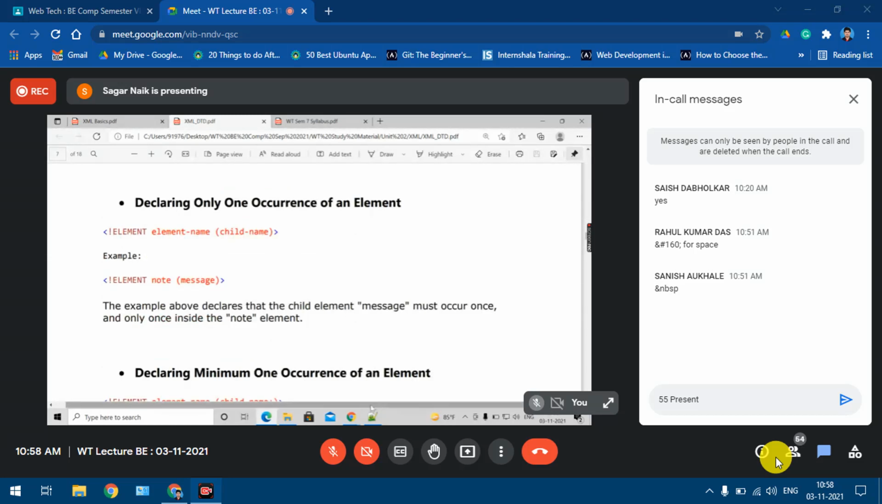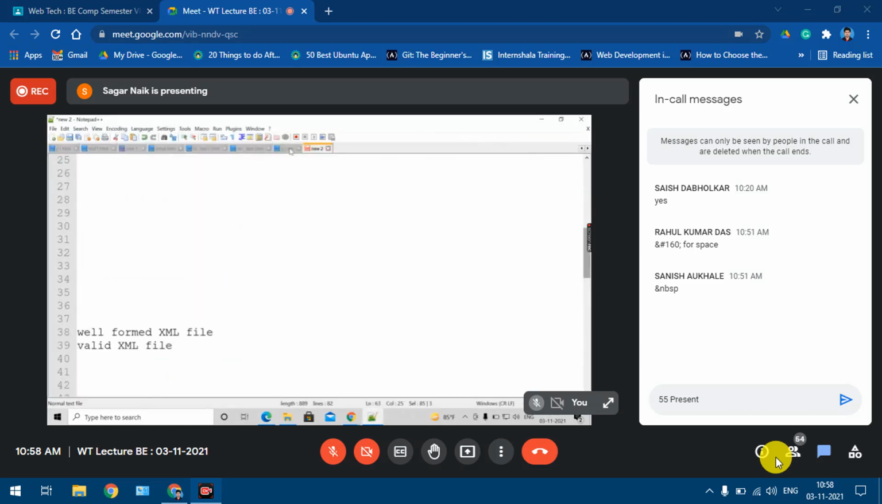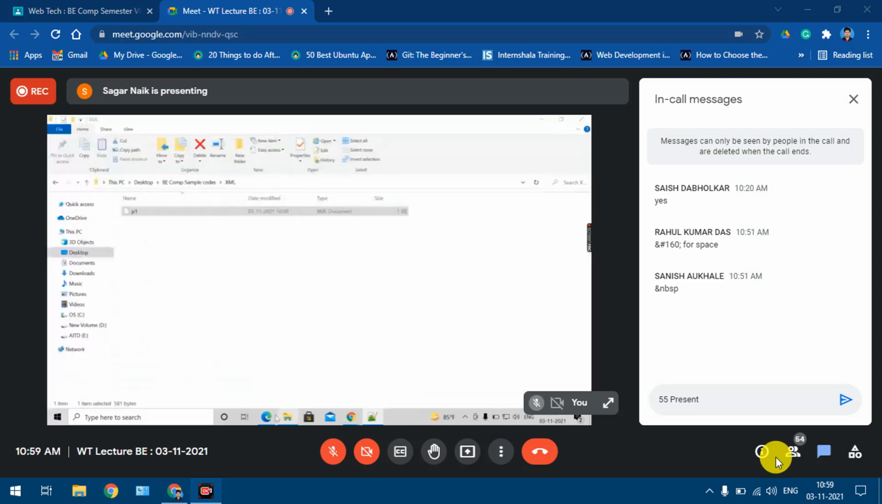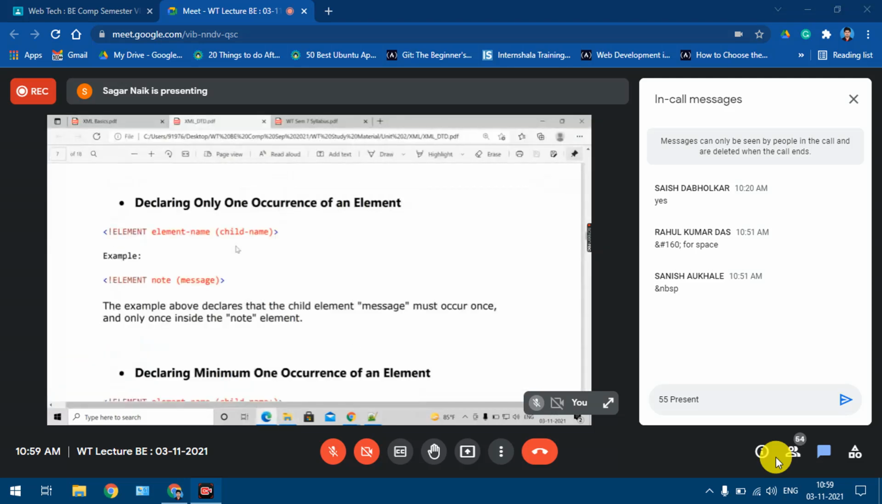Okay. Count I had already explained to you all. That plus thing what I had mentioned. Yes or no? Why had I mentioned the plus thing? To indicate that inside this computer element, this laptop element can occur one or more times. If I don't give this plus, what is the meaning of that? I'll have to say that inside this computer element, laptop element will occur only one time. Yes or no? Okay, that's why we give plus for one or multiple occurrences, right? Okay, so that is explained over here.